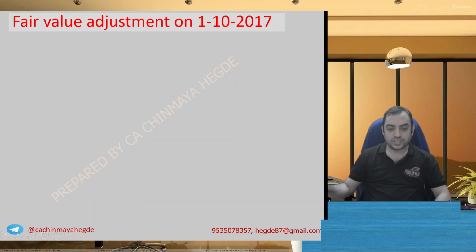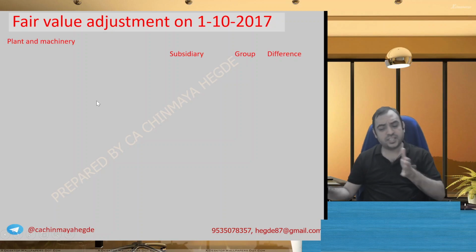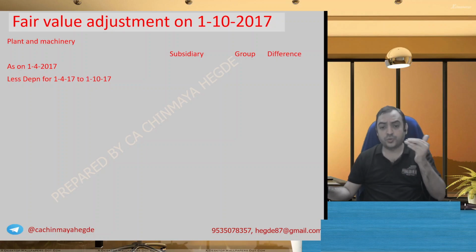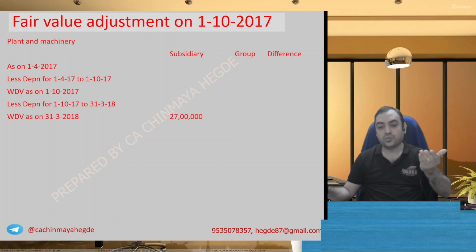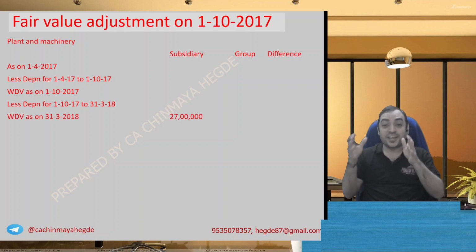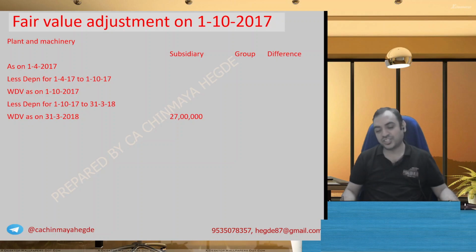Fair value adjustment calculation, plant and machinery, as per subsidiary, group, difference, same structure we are going to follow. As on 1st of April 17, we don't know the balance. Depreciation on 1st of April to 1st of October, 6 months depreciation. You get WDV on the date of acquisition. Then depreciation for remaining 6 months, what you get WDV at the end of the year. And we have this number as per the balance sheet given. This 27 lakh is as per the balance sheet given.